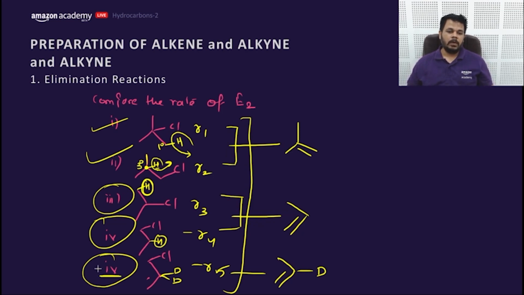What about the fourth one? Fifth. What about fifth and fourth? We can compare the fifth and fourth. CH bond removal is a bit easier compared to the CD one.